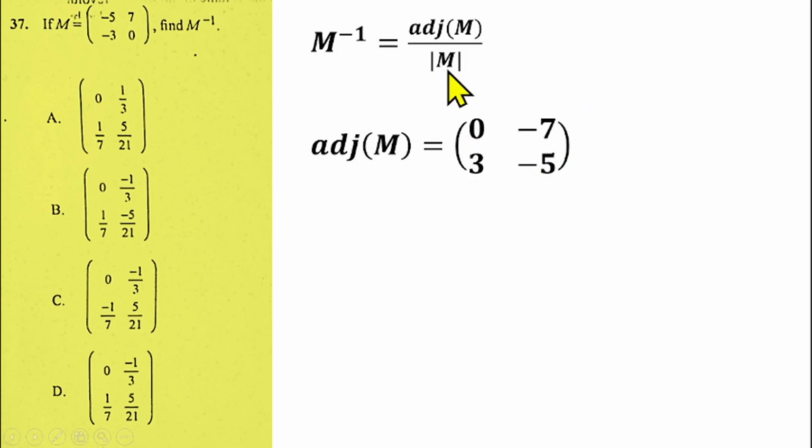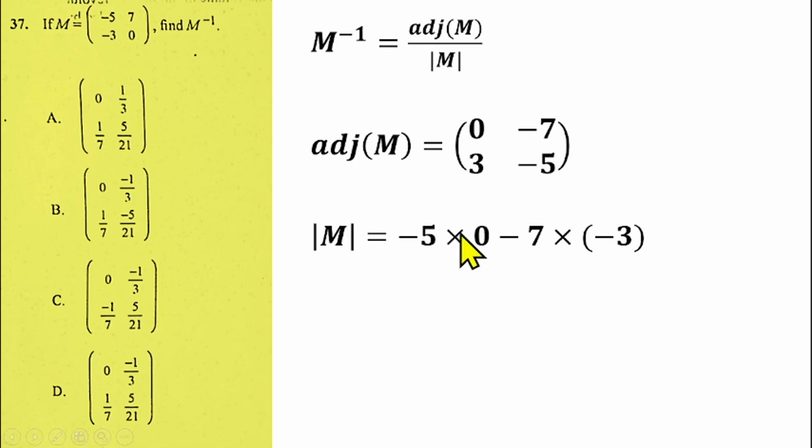Then we need to get the determinant. To get the determinant of this matrix, I already explained this before. That means you need to cross multiply the diagonals and subtract. So minus 5 times 0 gives us 0. Then minus, you have 7 times minus 3 also. So we'll have this to get the determinant. That will give us 0 plus 21, which gives us 21.